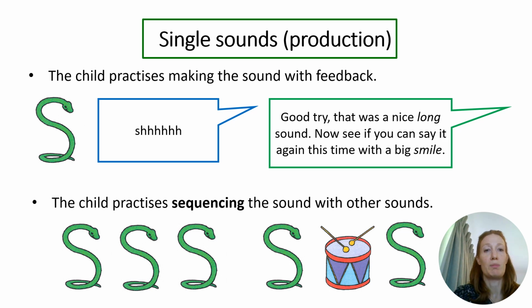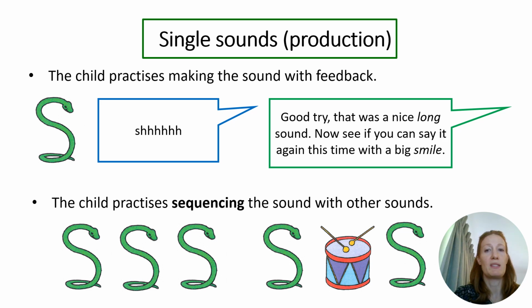Once the child is able to produce the sounds in isolation, the child practices sequencing sounds. This is easiest when saying the same sound a number of times, as there is no movement, for example, s, s, s. But as we introduce different sounds, it becomes more difficult. If the sounds are very different, for example, s and d, children generally find this easier. However, when the sounds are very similar, for example, s and z, where you just add voicing, children can find it more difficult to retrieve and use the correct motor plans.